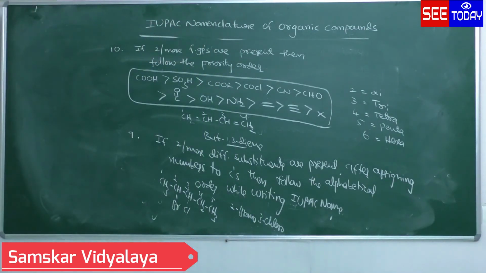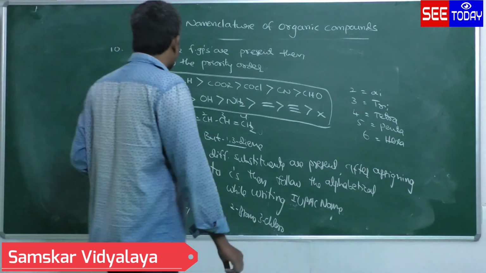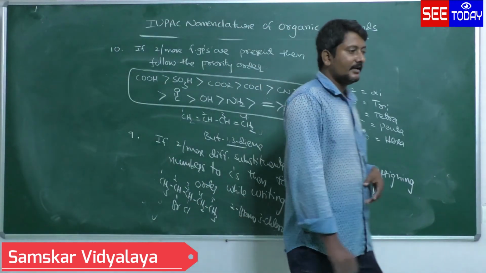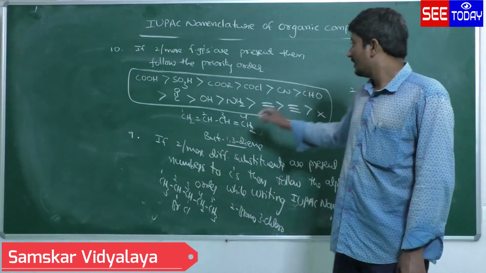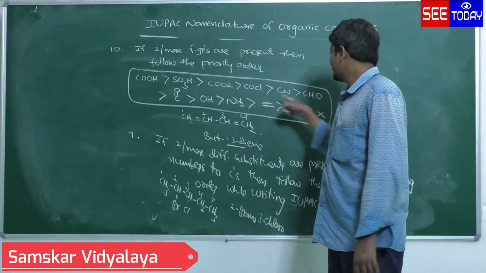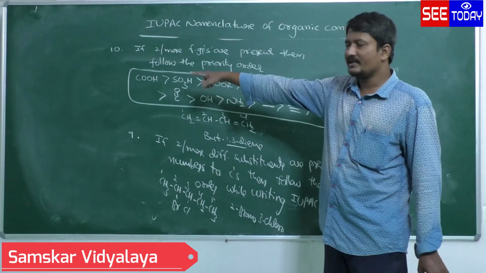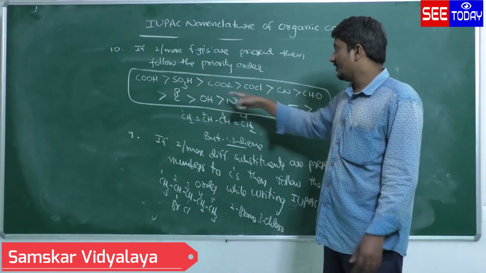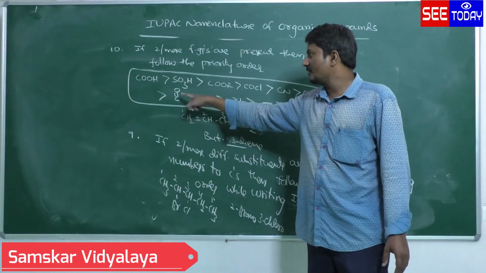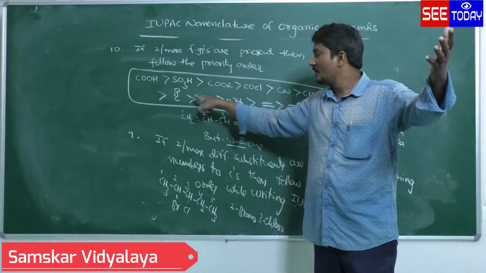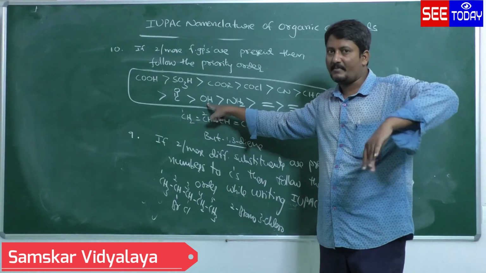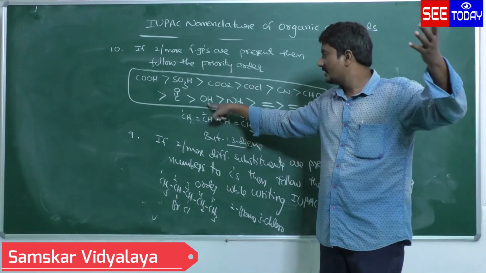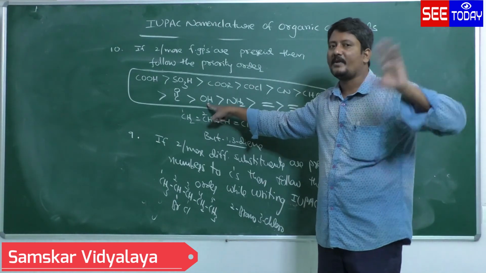So due to that reason, we give more priority to COH than the other functional groups. Suppose COH, CHO is there: you take COH as a suffix, CHO, lower priority, as a prefix. Or if you have OH and C double bond, you take C double bond as a suffix, OH as a prefix. The main functional group is taken as a suffix, another functional group is taken as a prefix.